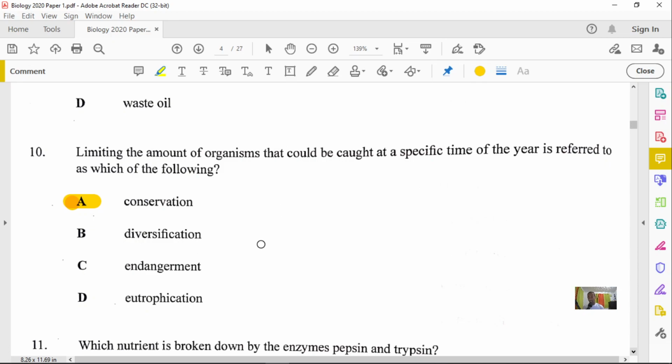Diversification is when you have a lot of organisms, different types of species, in an ecosystem. Endangerment is closer to extinction. And eutrophication, we just mentioned, is the excess growth of algae in water bodies due to dissolved nutrients.